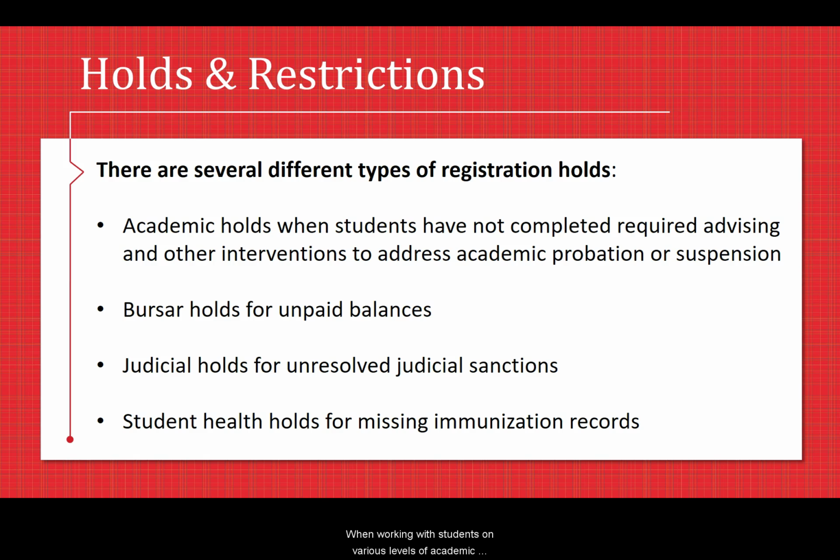When working with students on various levels of academic action, a hold can be placed on a student's academic record when there are issues the students need to resolve with the university offices before being permitted to register for classes, order a transcript, and/or receive their diploma. Examples include, but are not limited to, academic holds, when students have not completed required advising and other interventions to address academic probation or suspension.